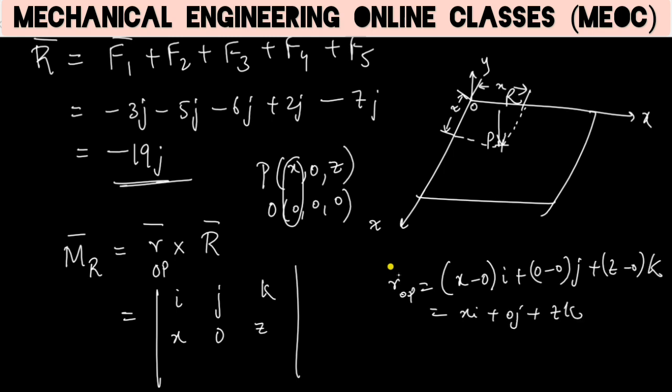Now what is R? We know the value of R. It is 0i minus 19j plus 0k. So this is 0, minus 19, and 0.